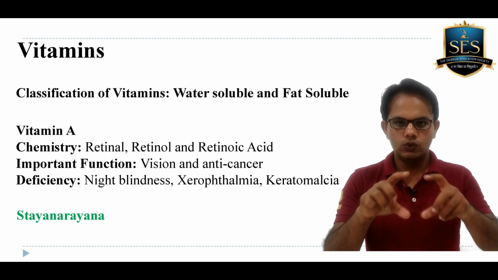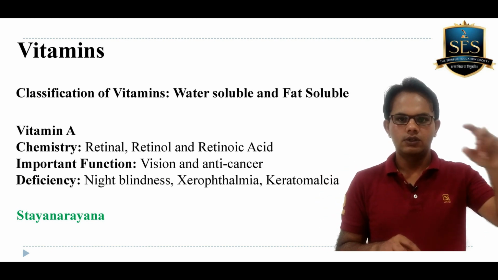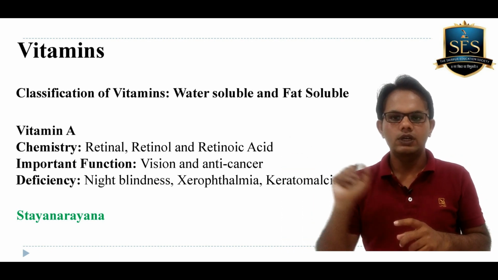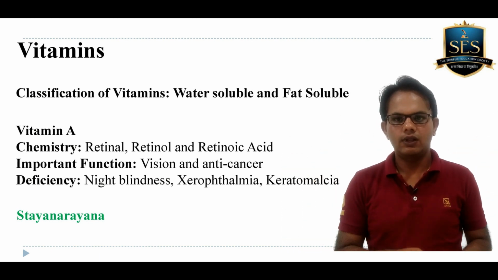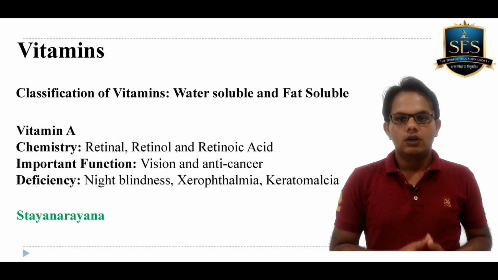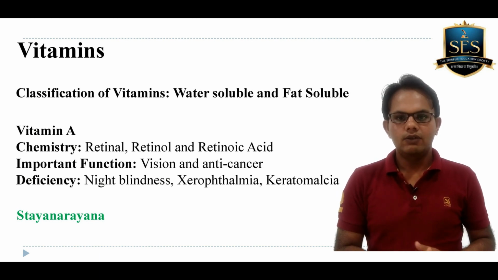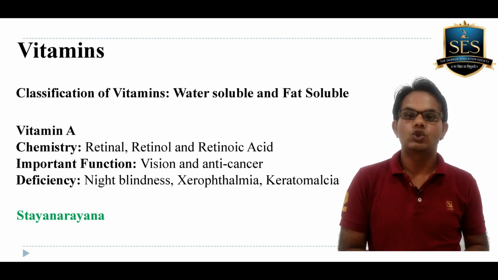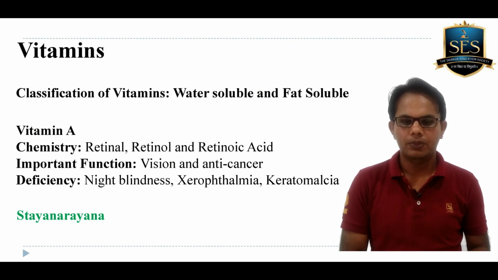I suggest that you prepare a chart where you mention the vitamin, second, its chemical constituent, third, its important function, and fourth, its deficiency. If you prepare a chart like this, that chart will help you in the preparation of vitamins. So these are 5 to 6 important topics which you need to cover in biochemistry.